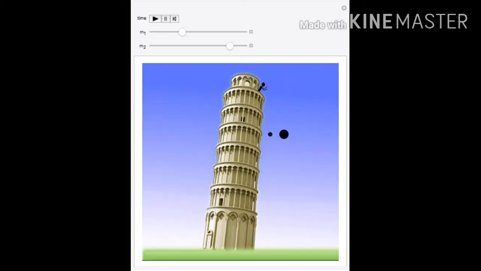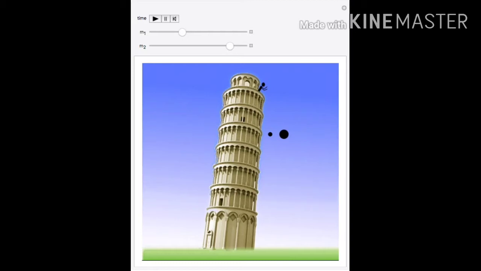Earlier, it was believed that the heavier body falls more rapidly than the lighter body, because when a feather and a stone are dropped at the same time from the same height, the stone reaches earlier than the feather. The feather takes more time to reach the ground than the stone. It was proved wrong by Galileo. He dropped two stones of different masses at the same time from the top of the Leaning Tower of Pisa and found that both the stones reached the ground at the same time.